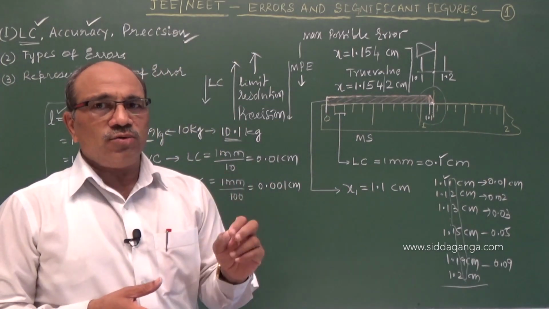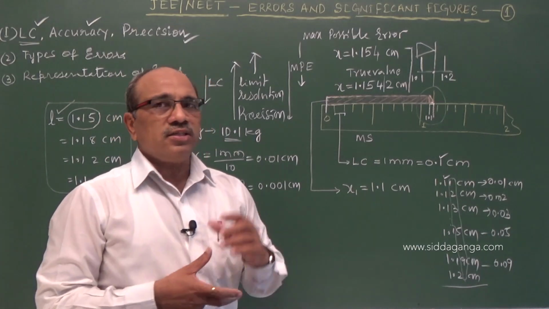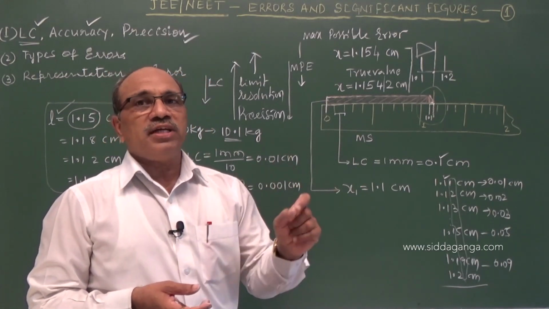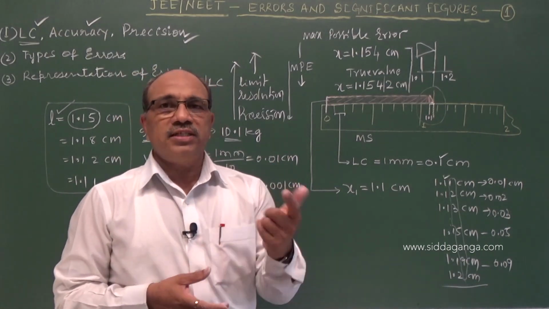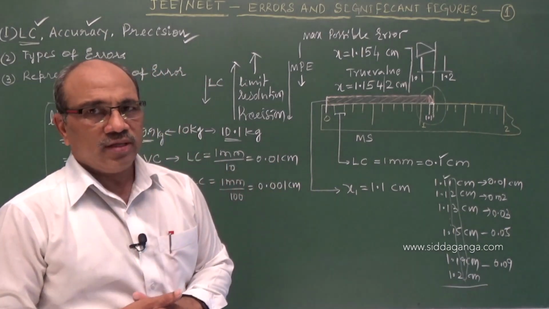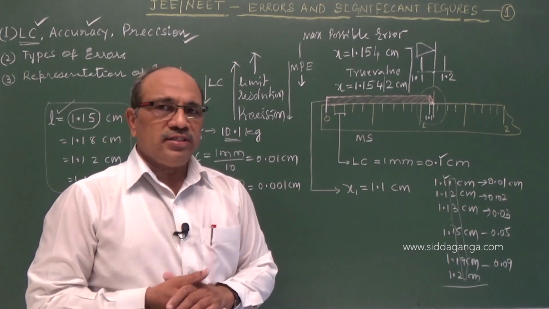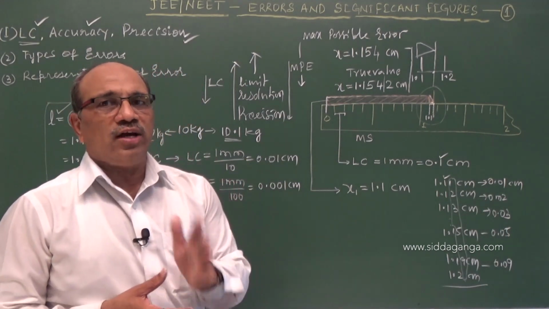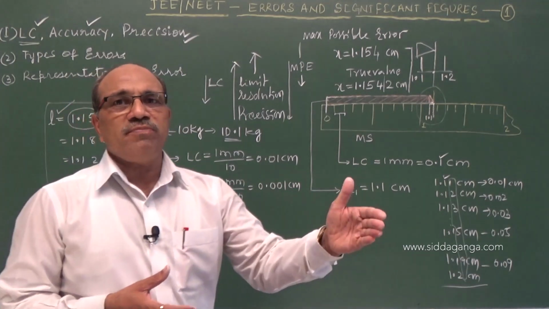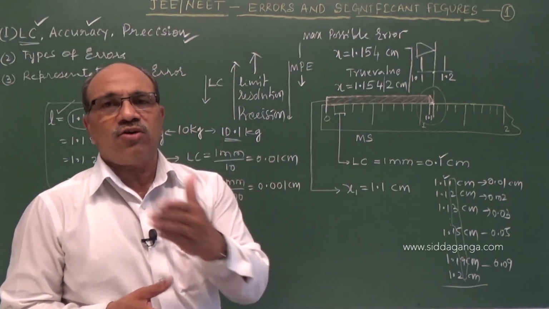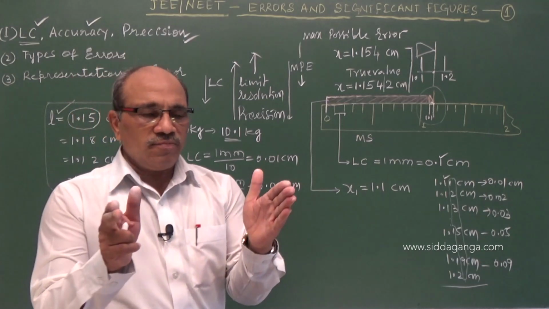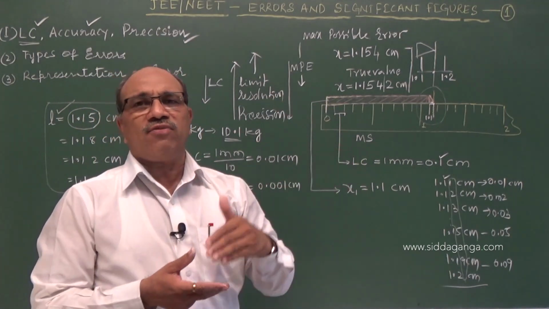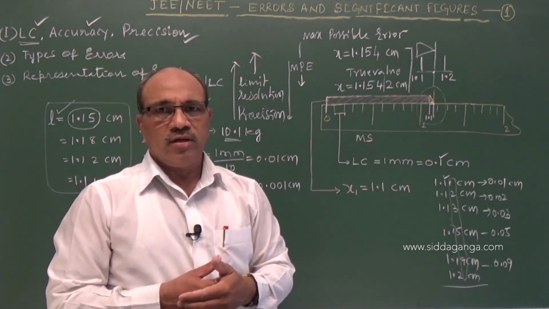What is least count? First remember here. It is the minimum magnitude that can be measured by an instrument. That is the least count of that instrument. The second, accuracy means minimum deviation from the standard value, the true value. How close the measured value is to the true value is called accuracy. If the deviation is minimum, we say that value is more accurate. We are very close to the true value.